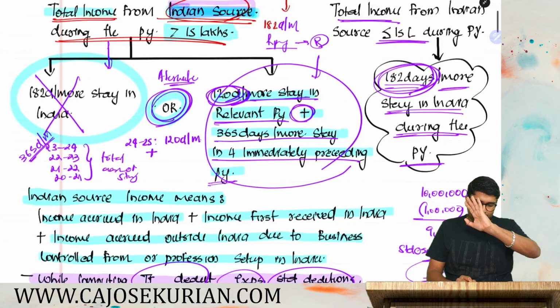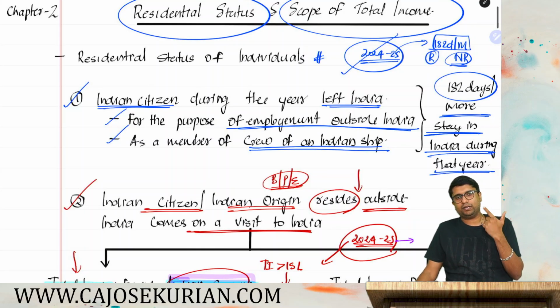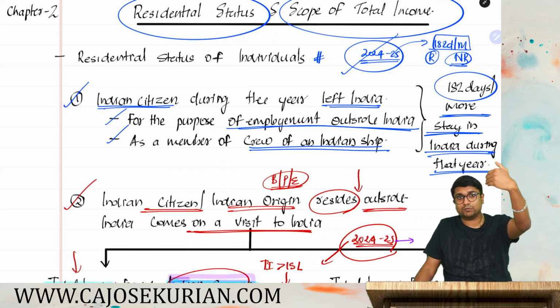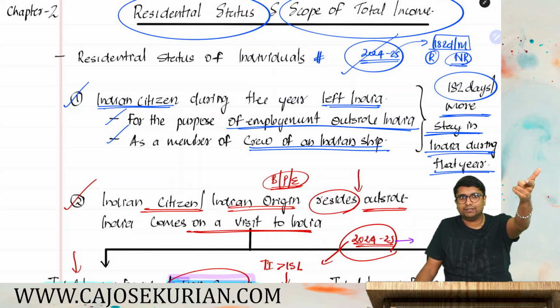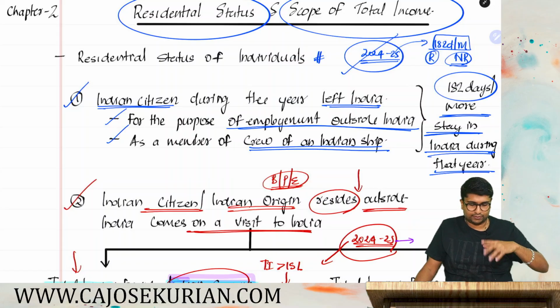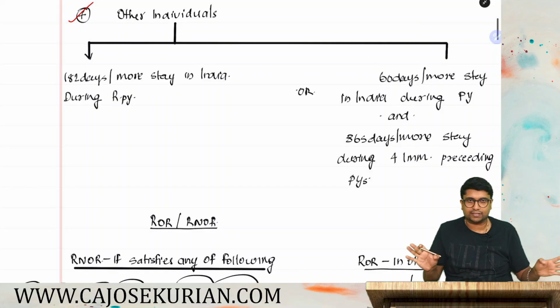Three categories we have already covered. Number 1, Indian citizen who left India for the purpose of employment or left India as a crew member of an Indian ship. Category number 2, Indian citizen or Indian origin residing outside India comes on a visit to India. Category number 3, Indian citizen having total income more than 15 lakh plus not paying taxes anywhere shall become a deemed resident. Now, category number 4, other persons.